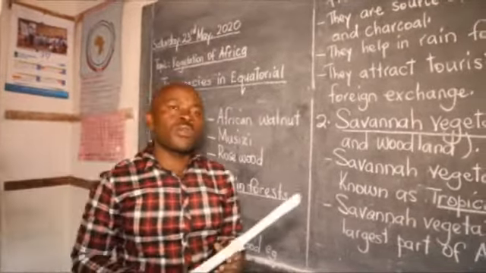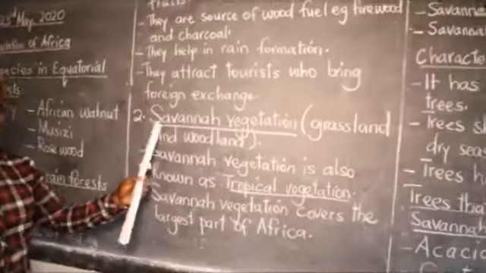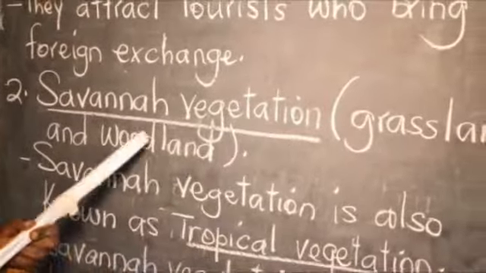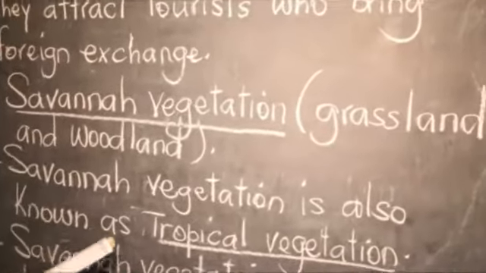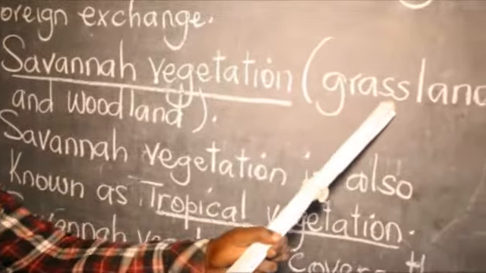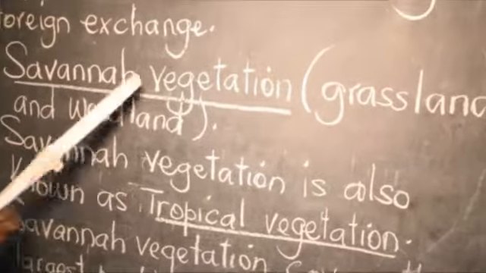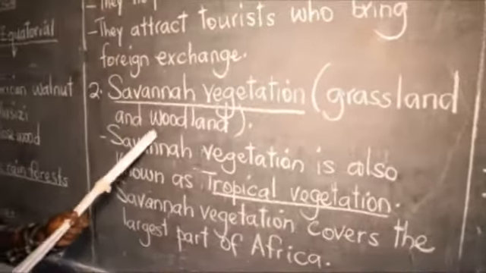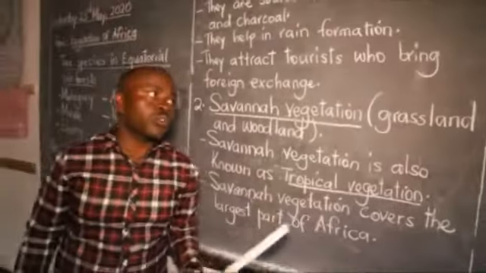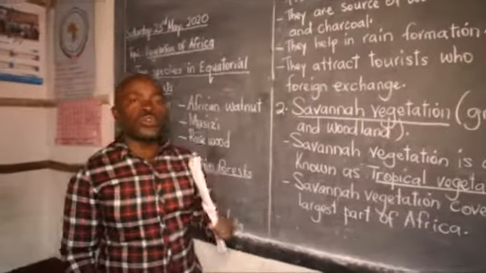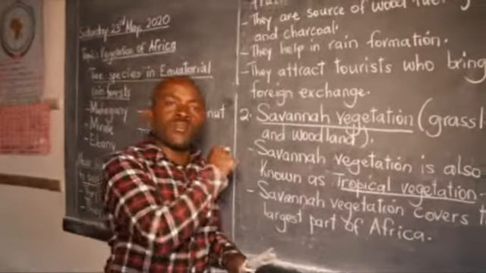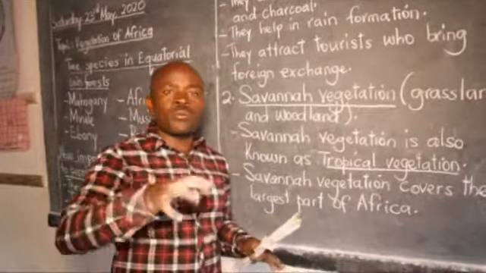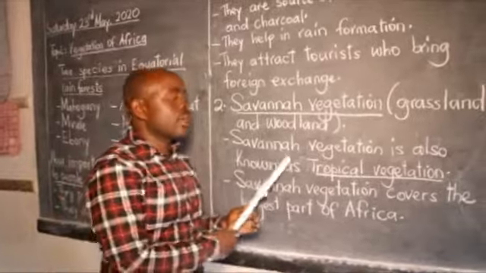Now at this time, we are going to another vegetation zone, and this is number 2, which is the savanna vegetation. This savanna vegetation is divided into two, that is the grassland and the woodland. Why are they divided? Some areas have the savanna grassland and other areas have the savanna woodland, as we are going to talk about later. But what we need to know is that this savanna grassland is the commonest in most parts, not in all, but most parts of Africa have the savanna vegetation.